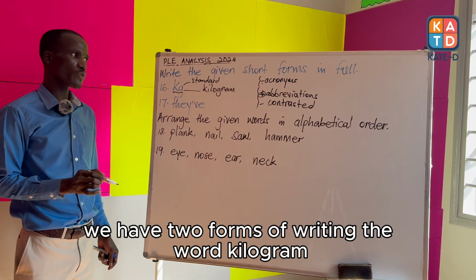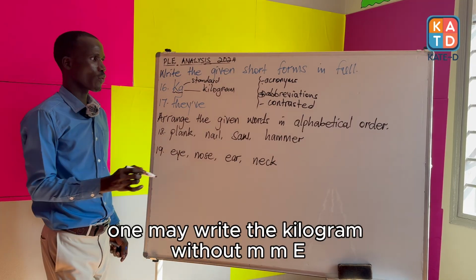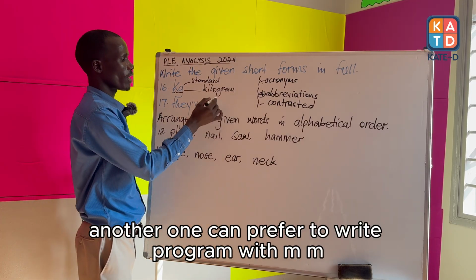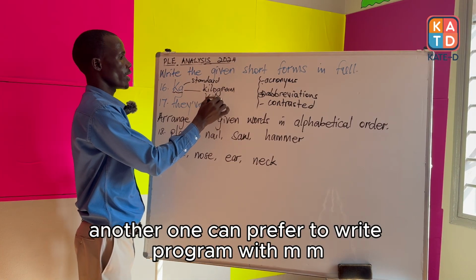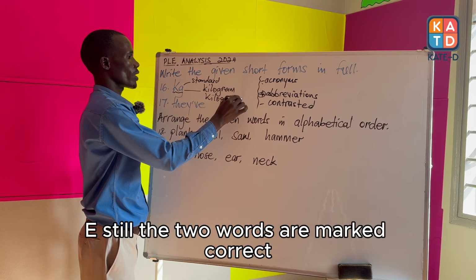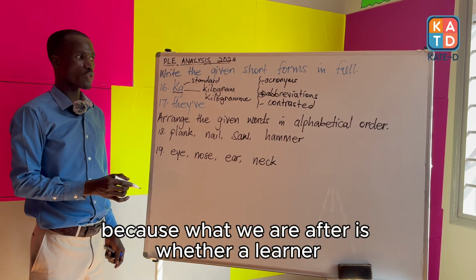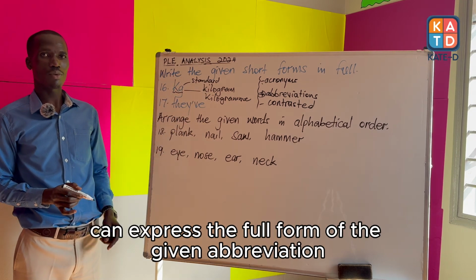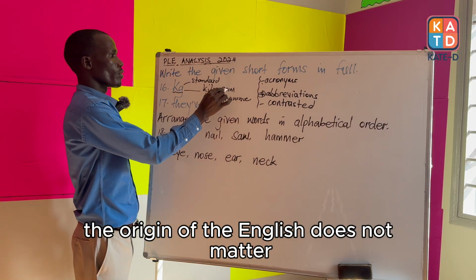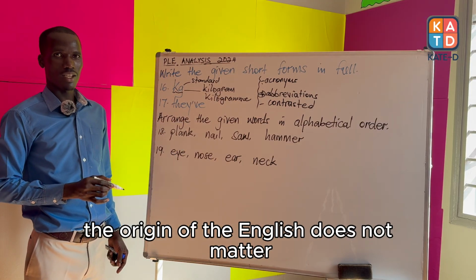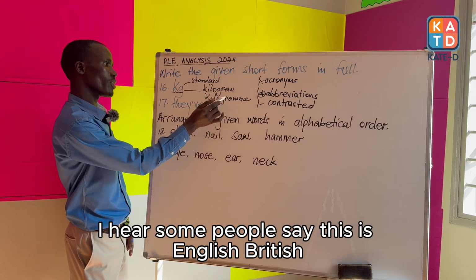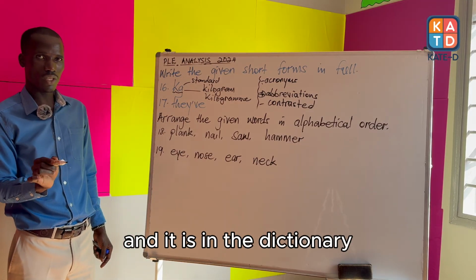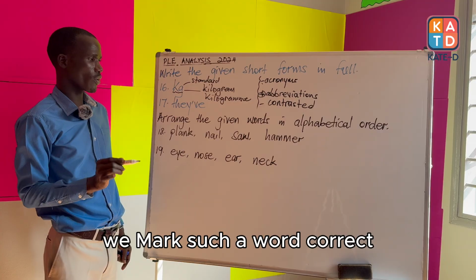We have two forms of writing the word kilogram. One may write kilogram without the extra letters, another one can prefer to write kilogram with them. Still the two words are marked correct, because what we are after is whether a learner can express the full form of the given abbreviation. The origin of the English does not matter. I hear some people say, this is British English, this is American English. As long as the word is in English and it is in the dictionary, we mark such a word correct.